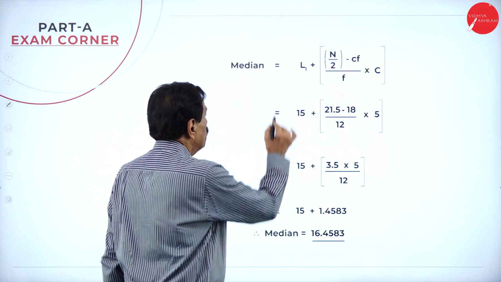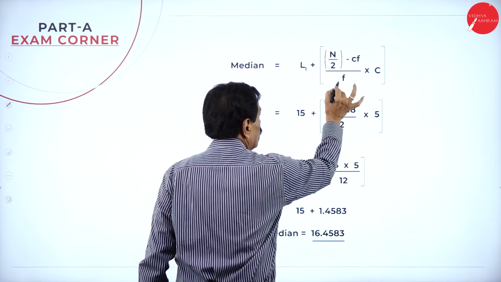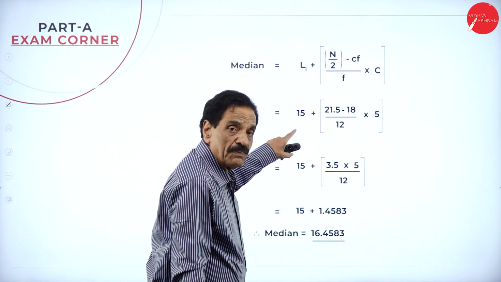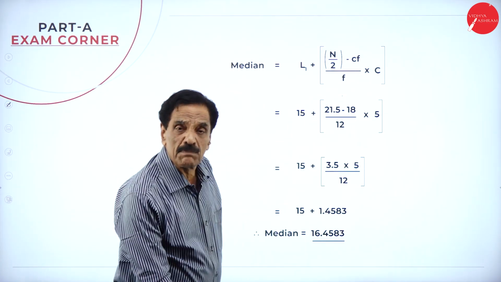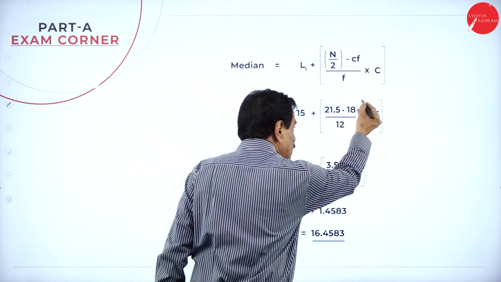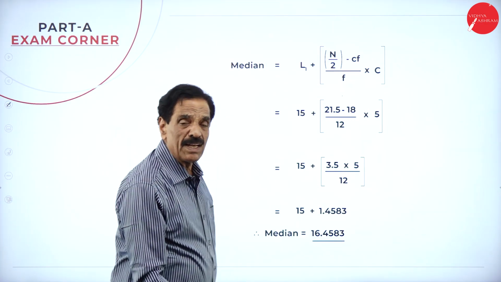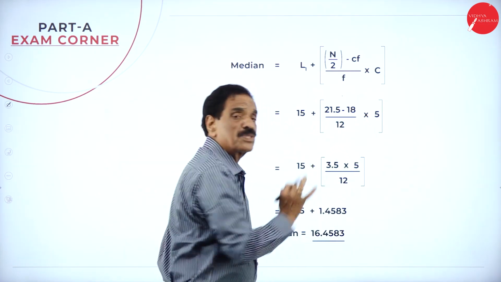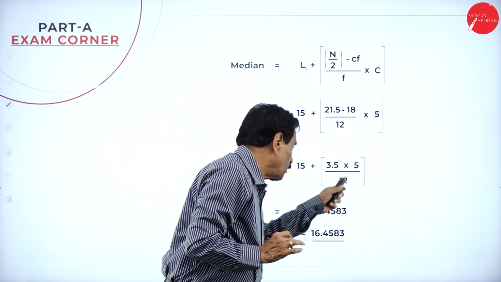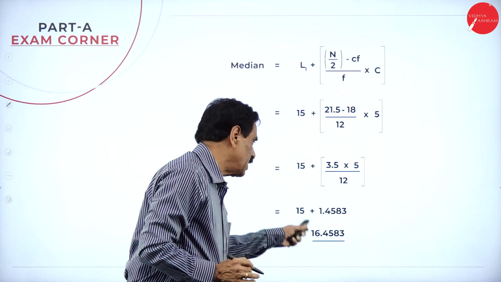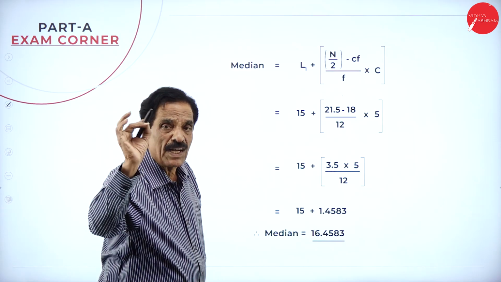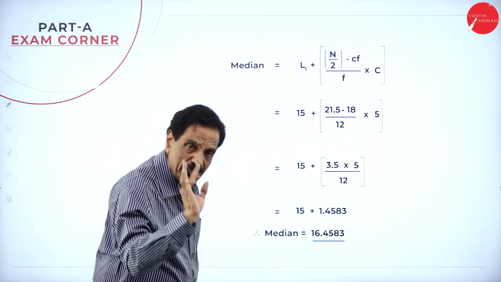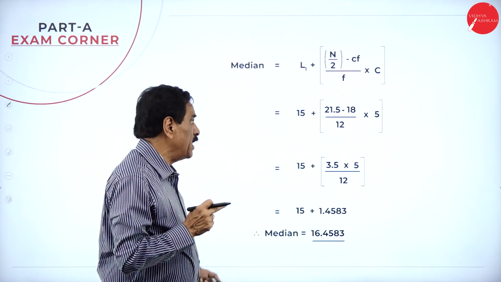Median is equal to L1 plus (n by 2 minus Cf) over F into C. L1 is 15, n by 2 is 21.5, the number behind is 18, divided by the frequency 12, and the class interval is 5. 21.5 minus 18 is 3.5, divided by 12, into 5. If you simplify this, it comes to 1.4583. Add 15, and it is 16.4583. This is the median.